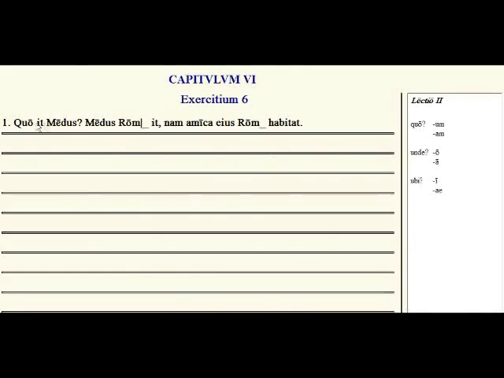So, quo it Medus, where is Medus going to? Medus Romam it, nam amica eius, for his girlfriend lives in Rome. So here we need the locative. Okay, exercise 7.